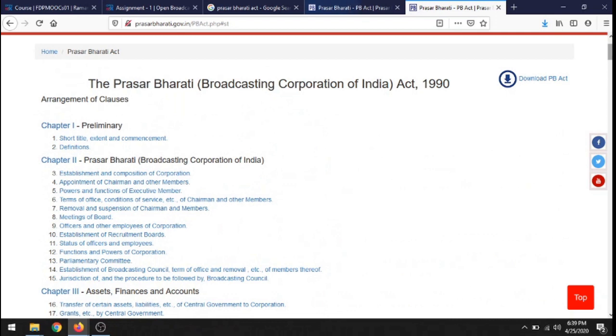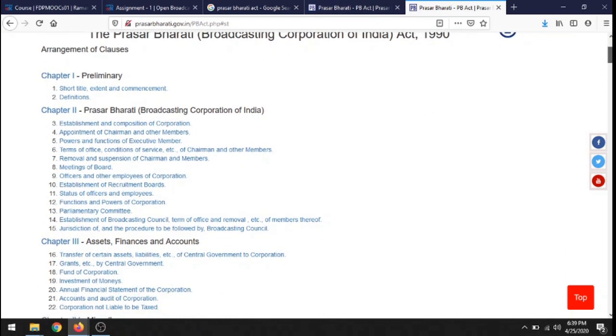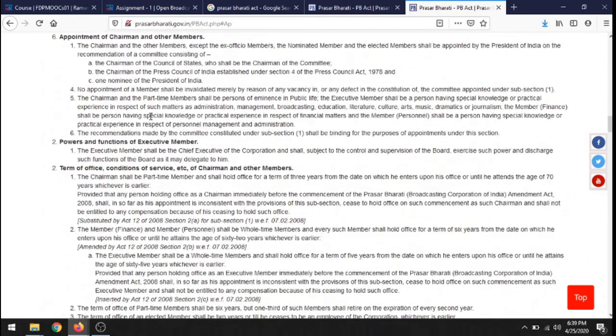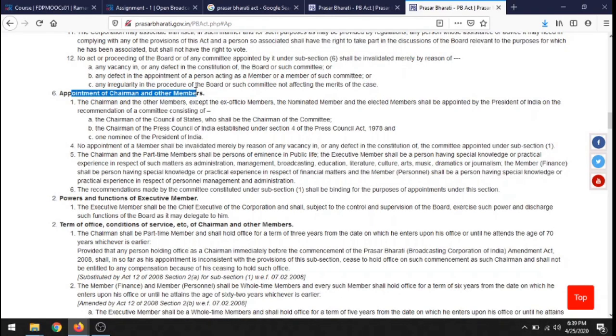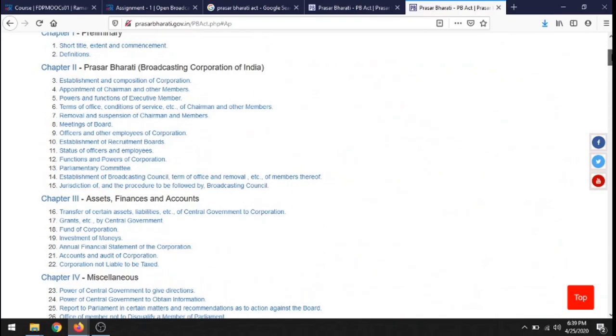Okay, so the next chapter is the Prasar Bharati Board Corporation of India chapter, which talks about the composition. We've spoken about the appointment of the chairman and other members in our presentation a few minutes ago. So here it talks about the appointment of chairman and other members. You can find all the details that have been discussed here itself in the act.